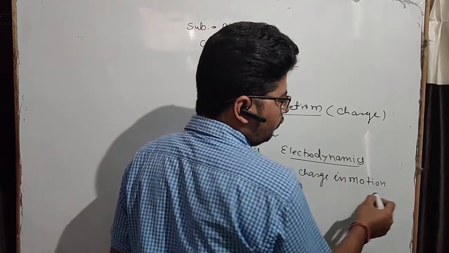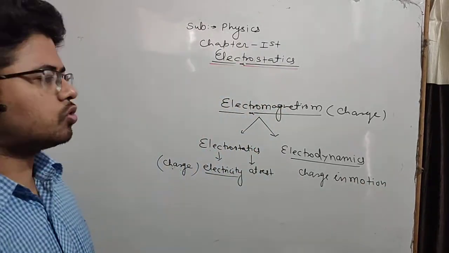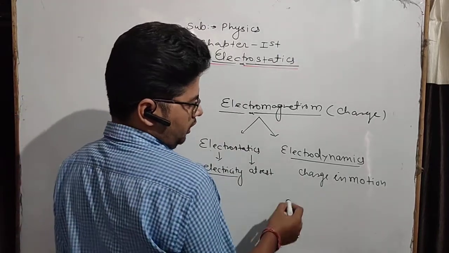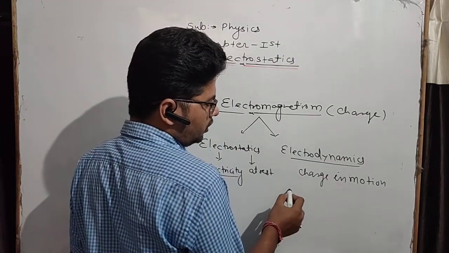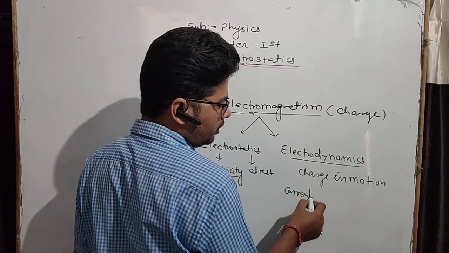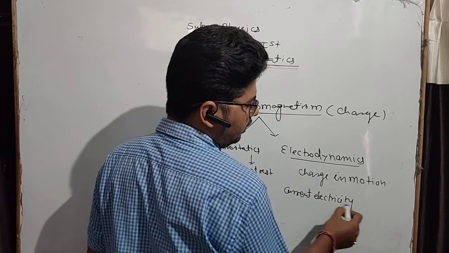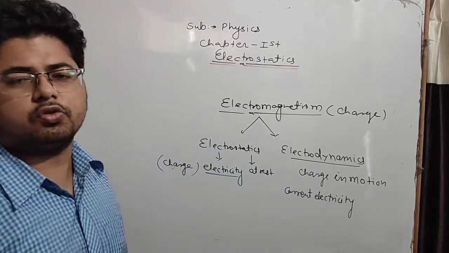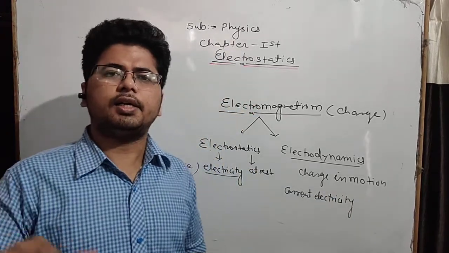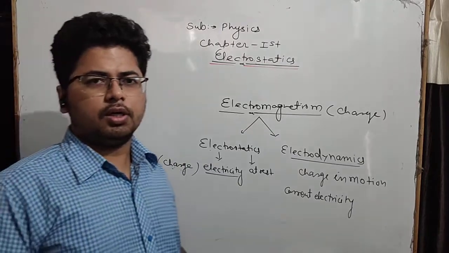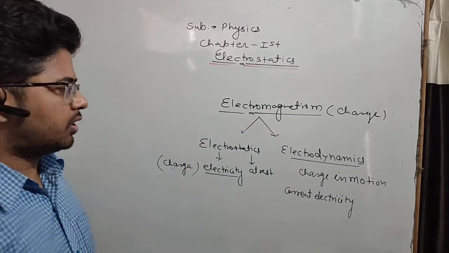And dear students, you know, when the charge is in motion, it constitutes current. So in electrodynamics we will study current electricity, or we can say the electric current. In lower classes you have also studied that a current carrying wire produces a magnetic field around it. You must have read about Oersted's experiment.